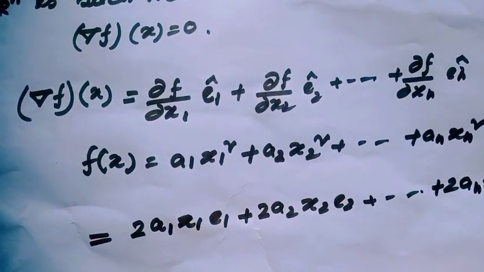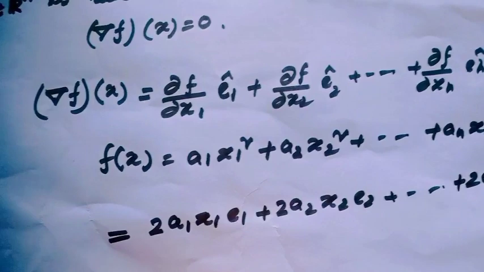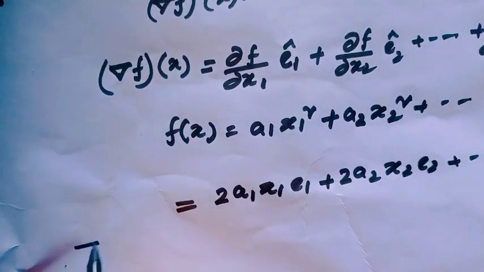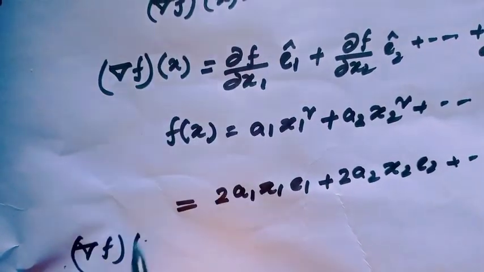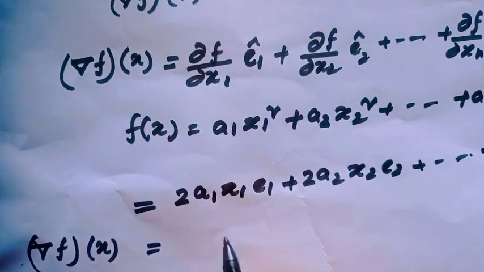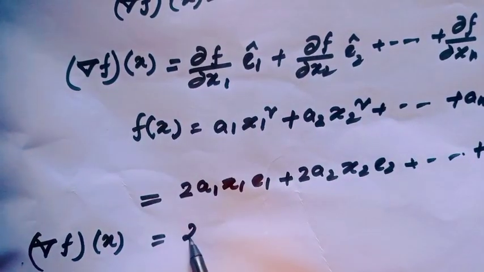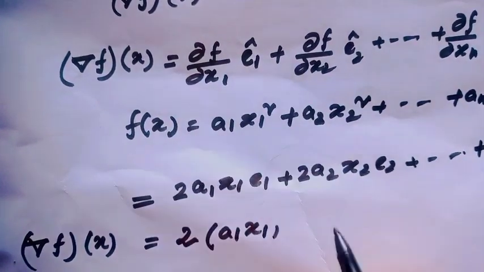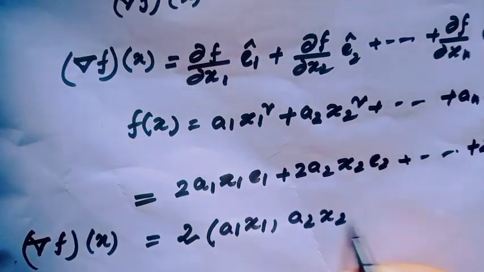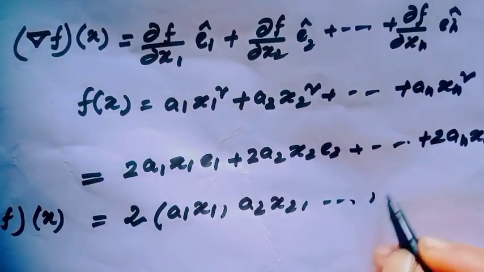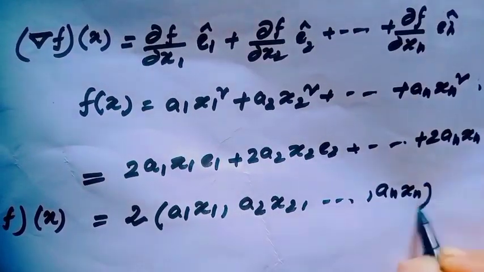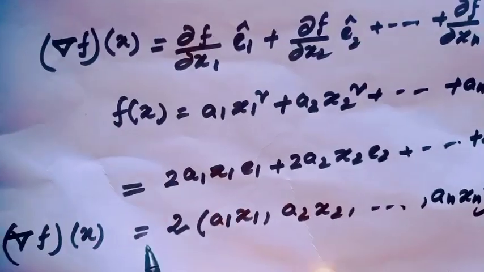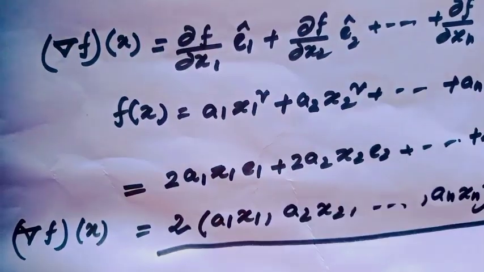Okay, and then gradient of f(x), just removing the 2, would be (a1 x1, a2 x2, up to an xn). Okay, that means this is our gradient.